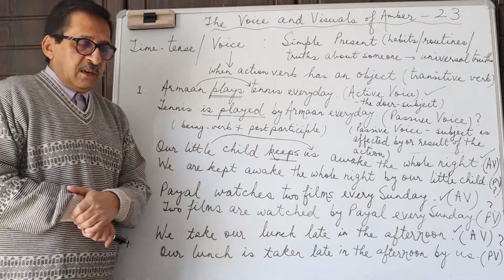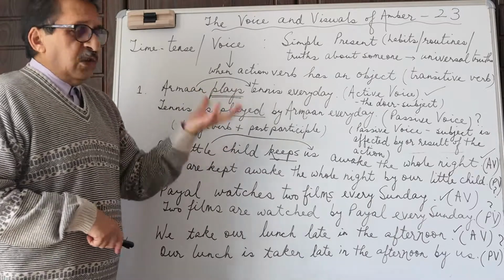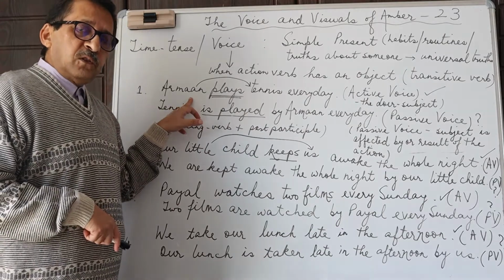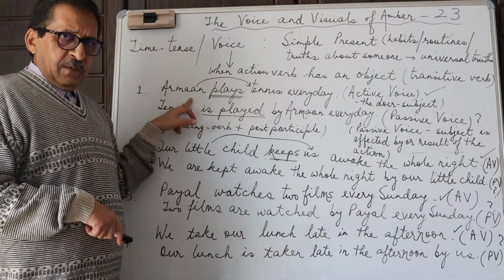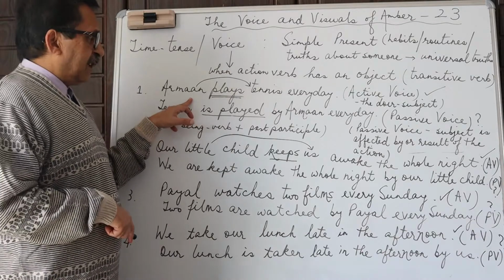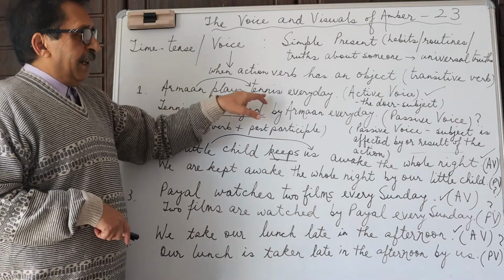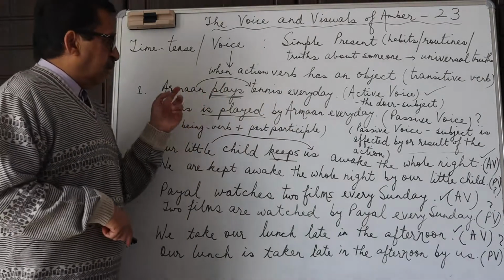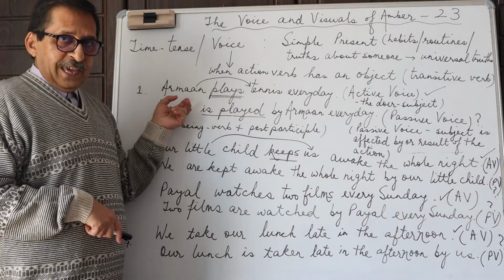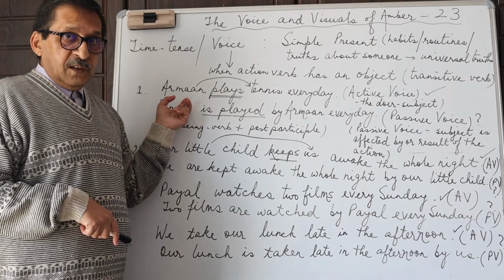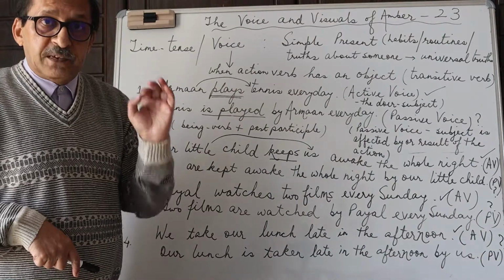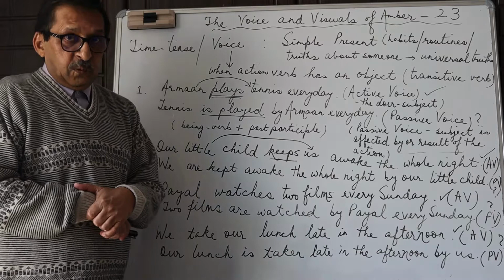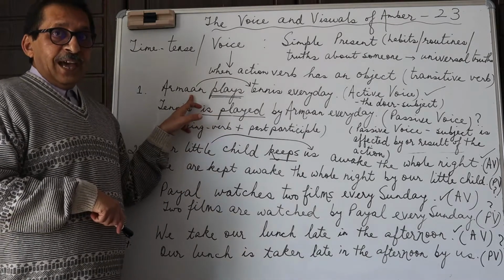Now the main question is, why should we therefore use the passive voice to convey the meaning of the sentence, which is so beautifully, so naturally, and so easily expressed in the active voice? Arman plays tennis every day. So when the focus is on the doer, on the subject doing the action, we use the active voice. And I would say 95% of the sentences that we use in the English language will be in the active voice.